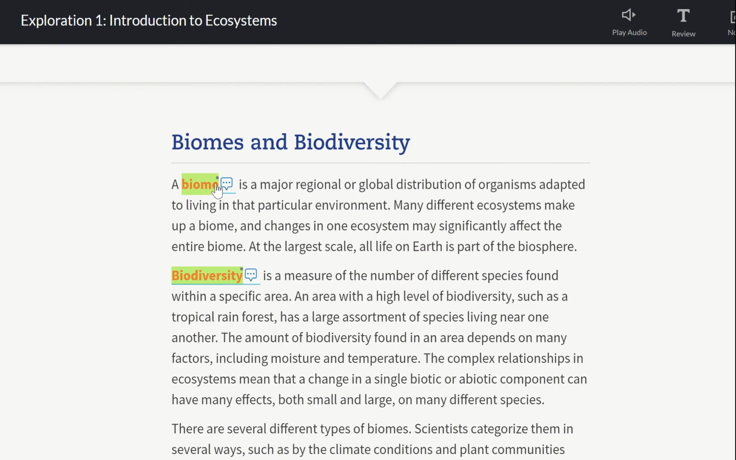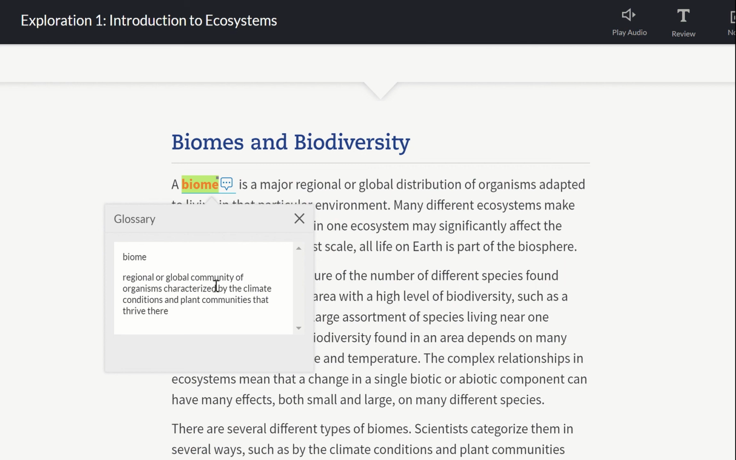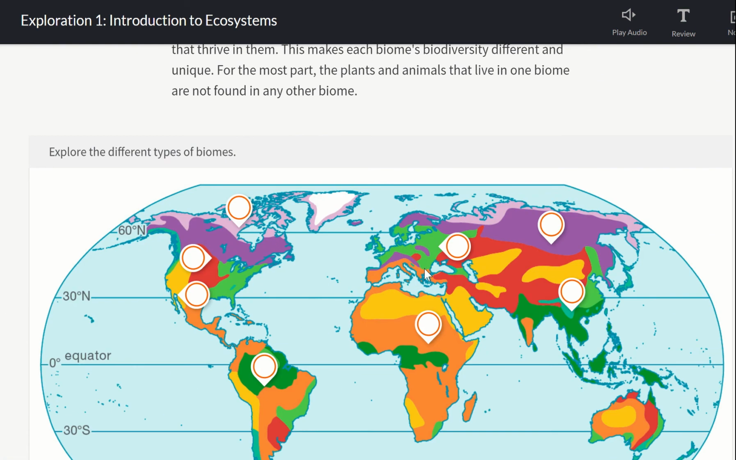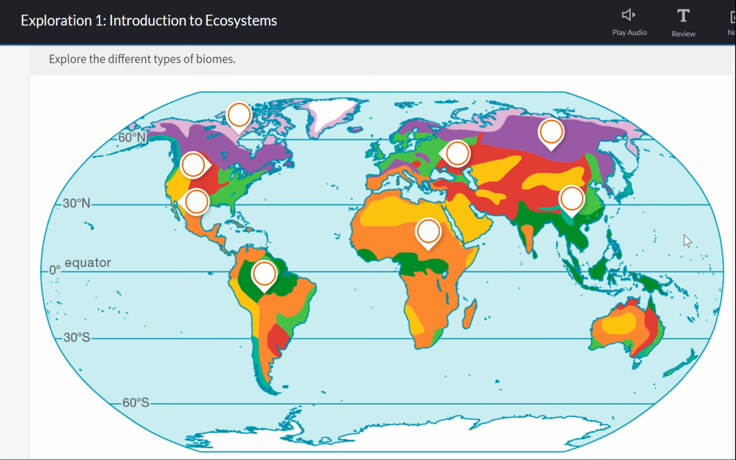Now, as we come down, we talked about a biome. A biome is the regional or global community of organisms characterized by the climate conditions and plant communities that live there. To make that simpler, we're taking ecosystems that are all over the world and giving them a name, and we're lumping them together if they have similar traits and similar climate, animals. What we'll find out too is that we find different biomes at different lines of latitude, which are flat. Latitude, flatitude.